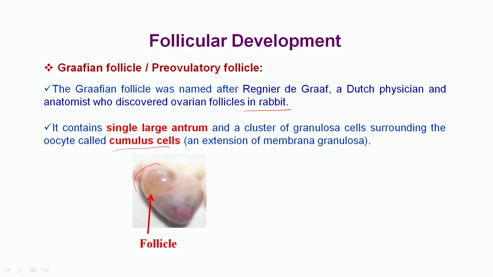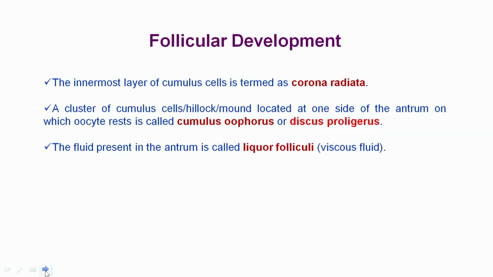So here you can see the structure. This is a Graafian follicle. You can see it looks very transparent, and it will rupture. The innermost layer of the cumulus cells is termed the corona radiata. A cluster of cumulus cells located at one side of the antrum, on which the oocyte rests, is called the cumulus oophorus or discus proligerus. The fluid present in the antrum is called liquor folliculi or viscous fluid.